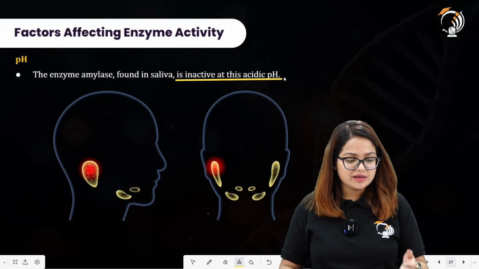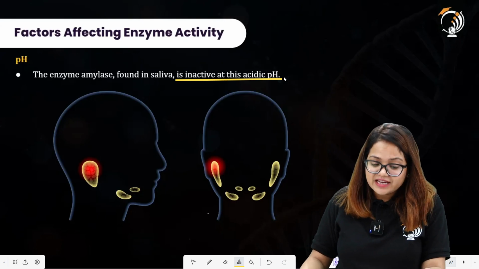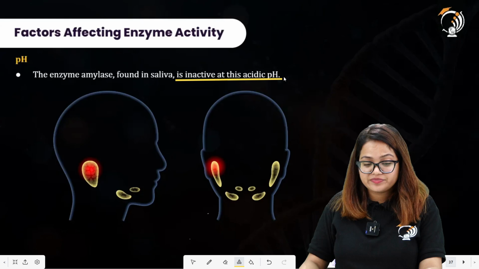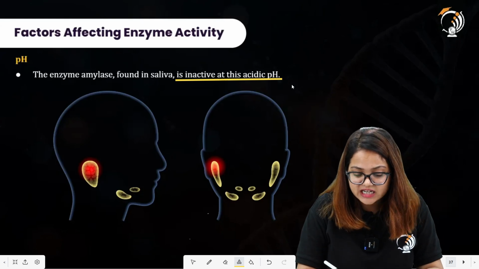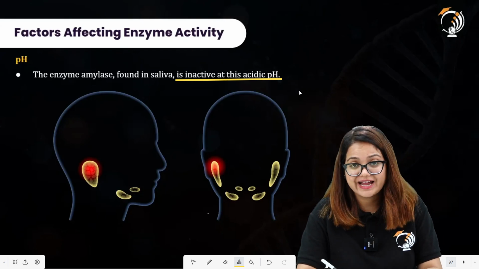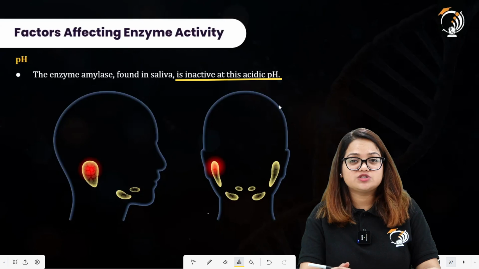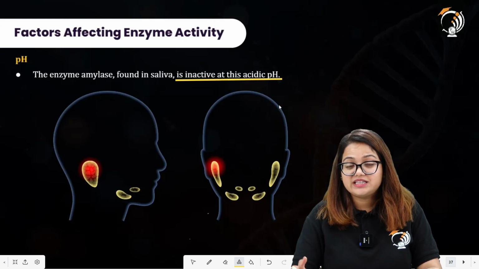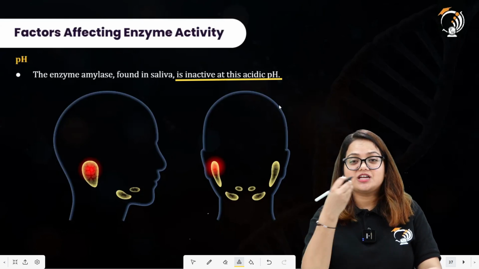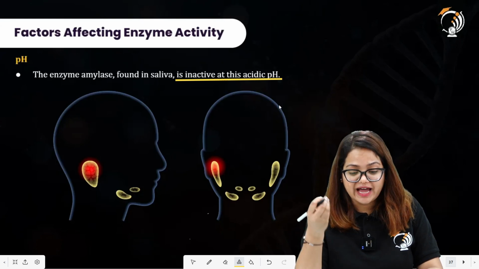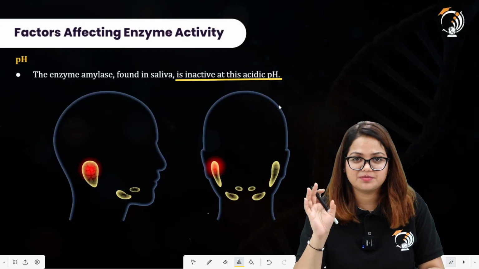One example is the enzyme amylase found in saliva. It is inactive at acidic pH, not showing its maximum activity at all. But the enzyme pepsin, which acts upon the protein molecules, is highly active at acidic pH values.